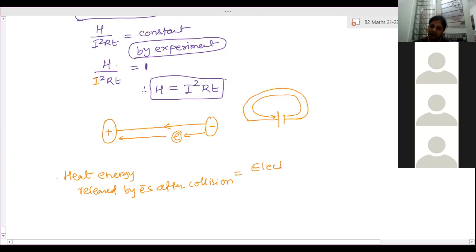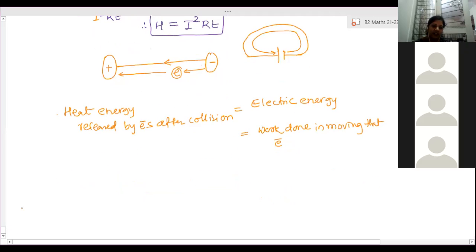Electrical energy stored in them. And this electrical energy is equal to the work done in moving a charge, in moving that electron. Right? Yes, ma'am. So directly we can write this heat energy is equal to work done in moving a charge.